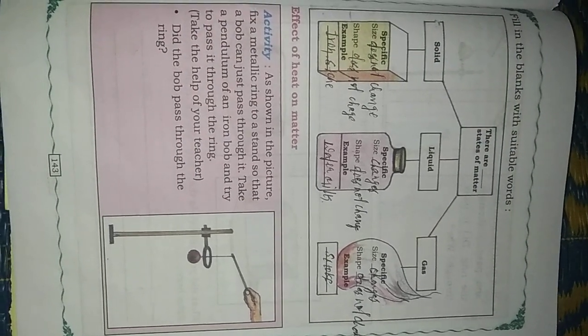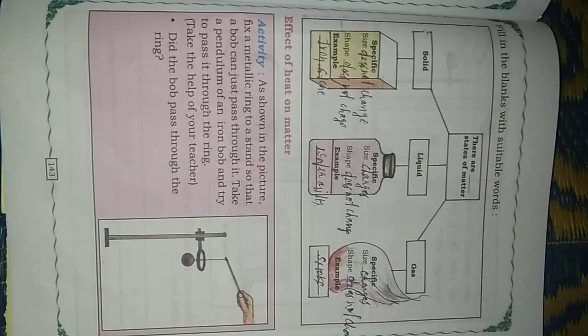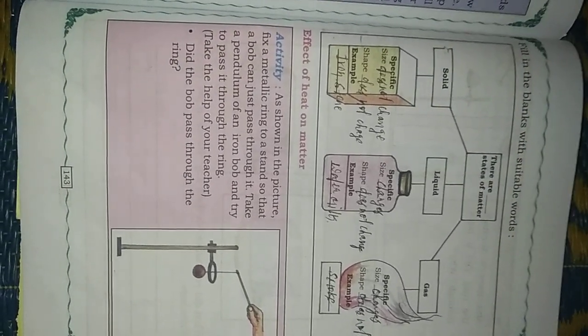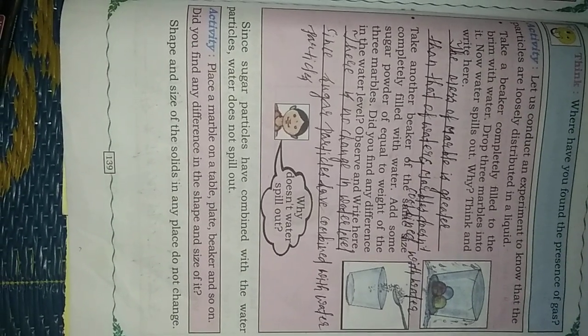Before going to discuss, let us recall what we discussed in the last class. In the last class we discussed that the size and shape of solids in any place do not change. Liquid takes the shape of its container but does not change in size. Gas spreads over the entire space of the container and its volume changes. And we also discussed that air has mass, with the help of an activity.